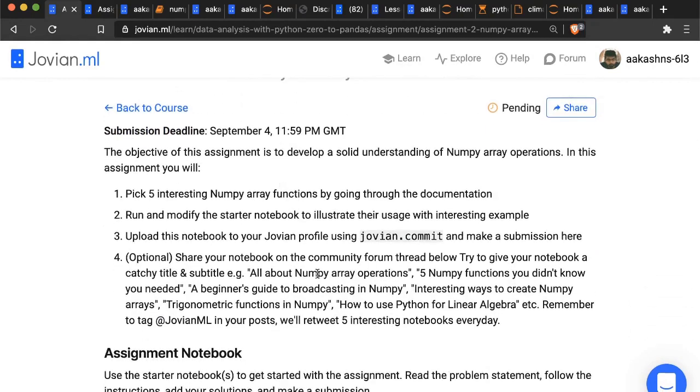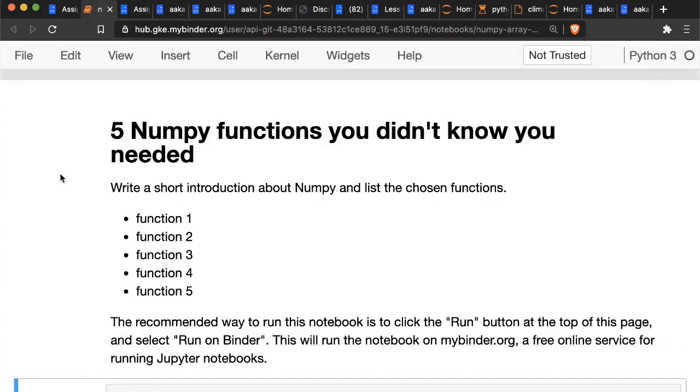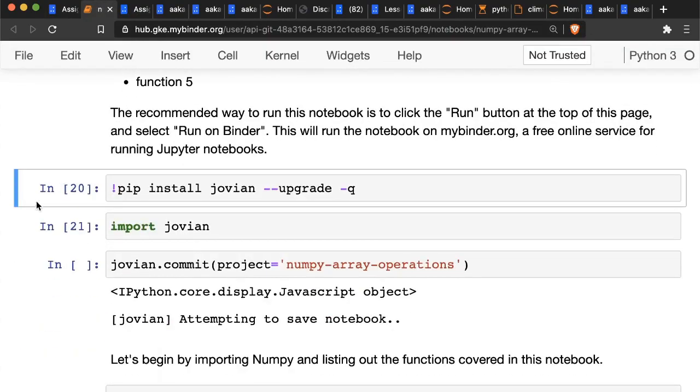And by the way, if you do share it on Twitter or LinkedIn or other places, and if you tag us, so we are at JovianML on Twitter, we will be retweeting and resharing 4 or 5 interesting notebooks every day. So you can get a chance to get featured on our Twitter or LinkedIn as well. So that is the assignment. That's what you need to do. That is the compulsory exercise for the week for the certification.